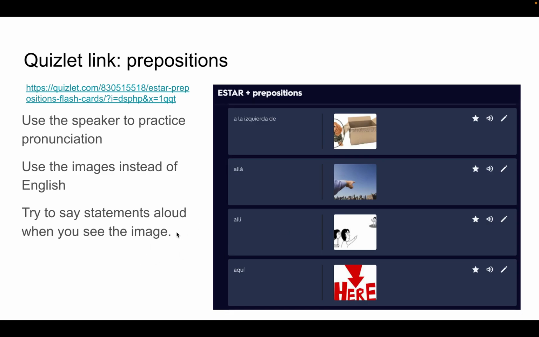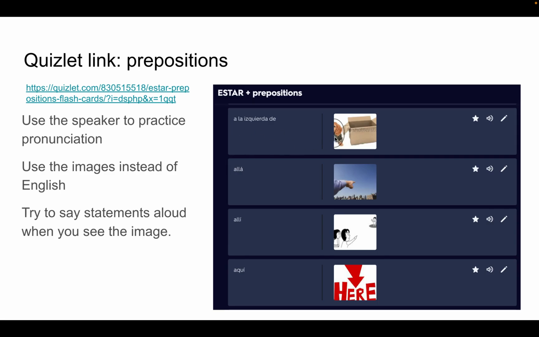Okay? And when you're working with these cards, just try and create statements. So instead of just saying that the matching one is, oh, a la izquierda de, try to create something. So for example, in here, if you knew the words for box and dog, if you don't, it's okay. You can make up whatever you know.